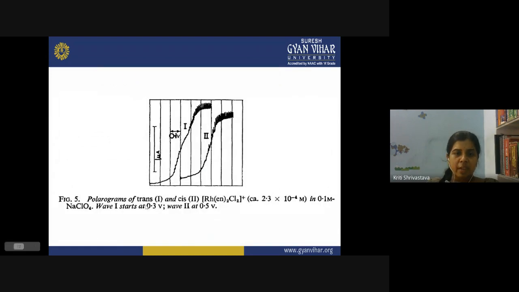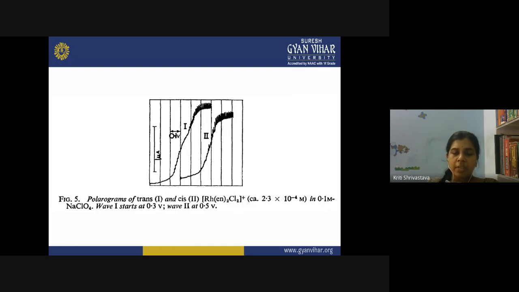Similar studies were made for the rhodium complex, and in case of the rhodium complex as well, you can see this is the wave of a trans isomer, and this one is the wave of the cis isomer. The cis isomer is showing a more negative half-wave potential as compared to the trans isomer. Again, in this complex we have two negative groups involved, two fluoro ligands.